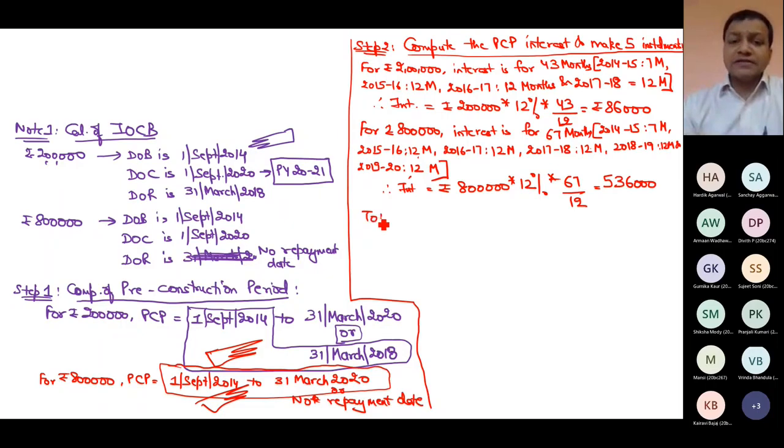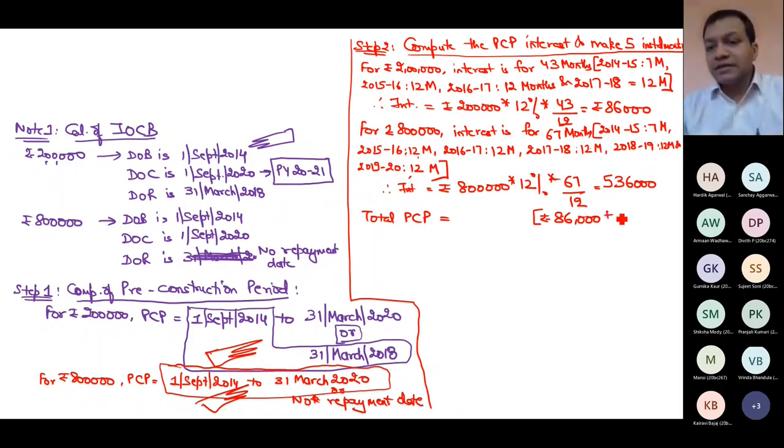Now, total pre-construction period interest is equal to, because only calculation can vary. Otherwise, the year of installment will be same, because the year of installment starts from the year when the house is complete. So that will be a single date. Now you do the total pre-construction period interest, 5,36,000 plus 86,000.